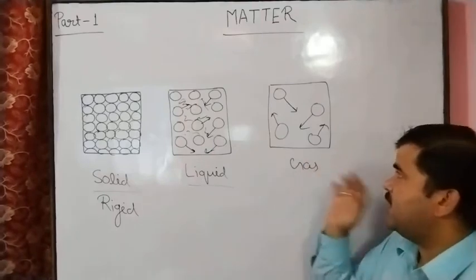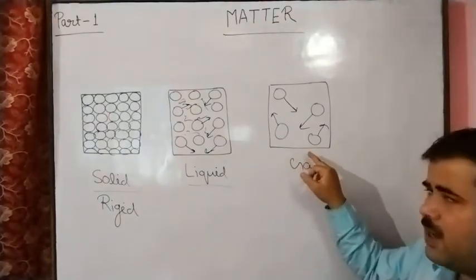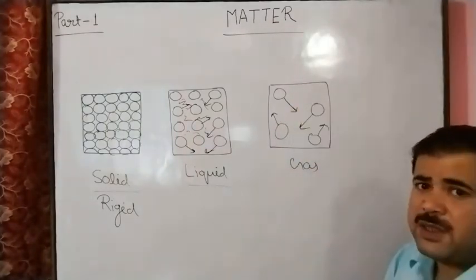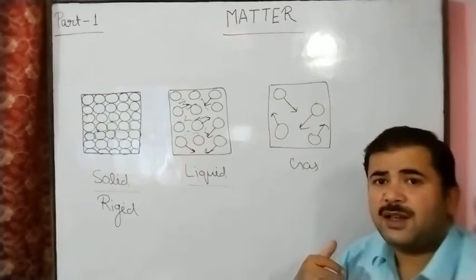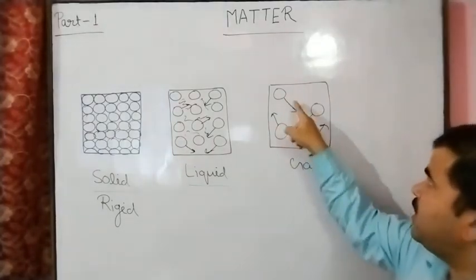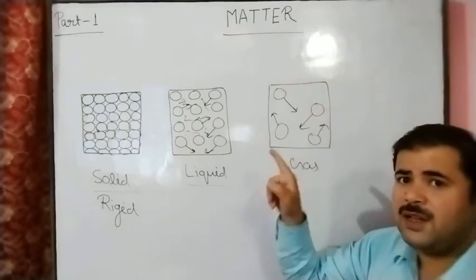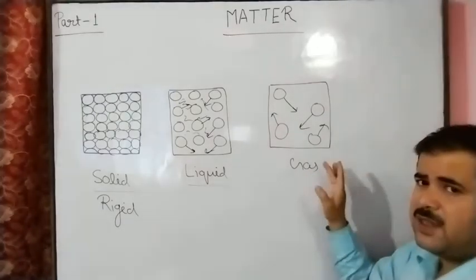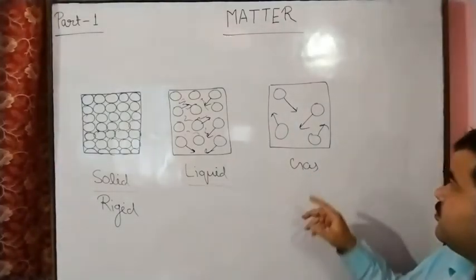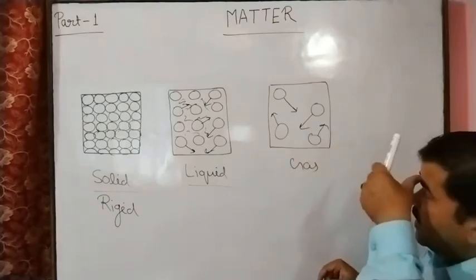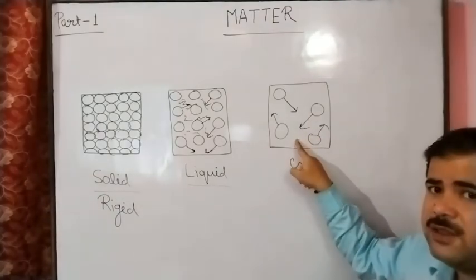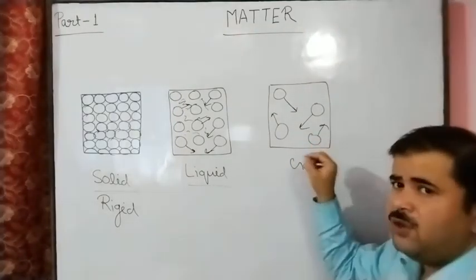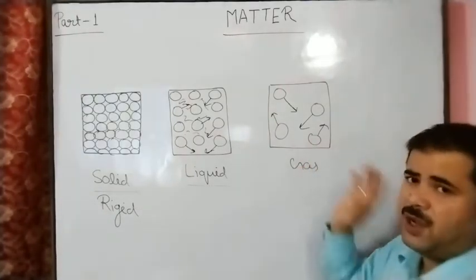And if we see the gaseous state, it also has a fluidity nature, and much more interparticle space is present. So these particles easily move anywhere, and between the particles the force of attraction is least, means intermolecular force of attraction in the gaseous state is least. And due to this it has no definite shape, size and volume, but it has definite mass.